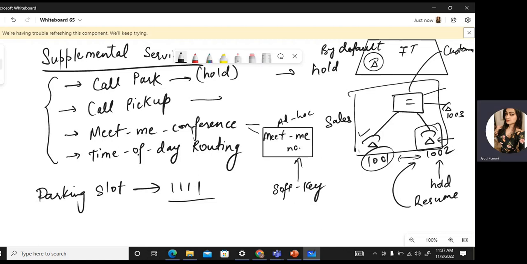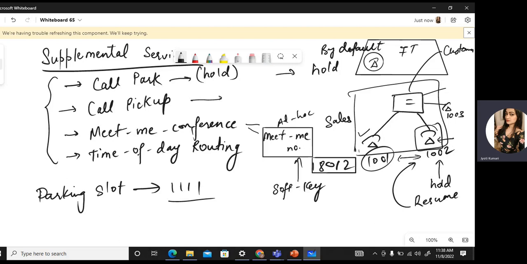So on the phones, we see the conference soft key we have to press, and that phone should be capable of doing the conference call. It should have the soft key of conference, the MeetMe. So let's say I configure a MeetMe conference number and I tell 5 people that at 5 p.m. this evening we are going to meet for a conference, and this is your MeetMe number. So you can just dial this number. Let's suppose 18012. You can just dial this number and join the call. But it's not just straight that you can dial this number and the call will begin.